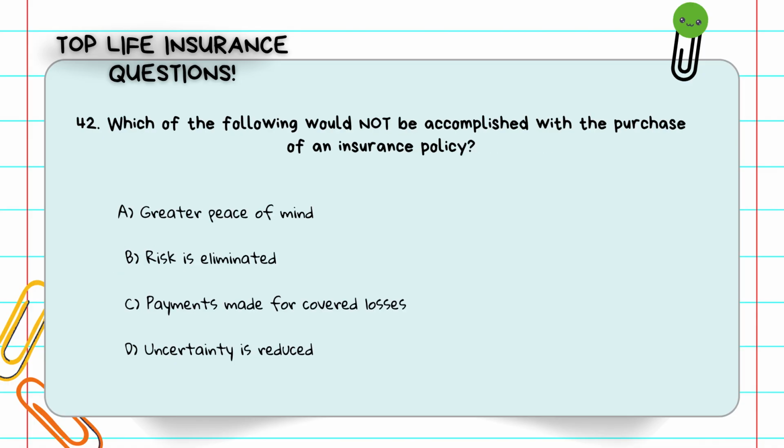Question number 42. Which of the following would not be accomplished with the purchase of an insurance policy? A, greater peace of mind. B, risk is eliminated. C, payments made for covered losses. D, uncertainty is reduced. Insurance reduces risk. It never fully eliminates it. The answer is B, risk is eliminated.